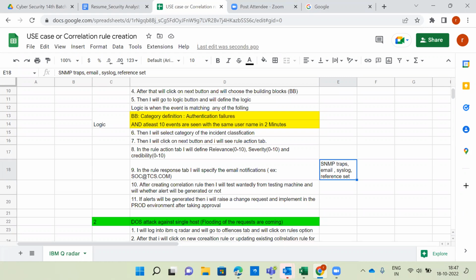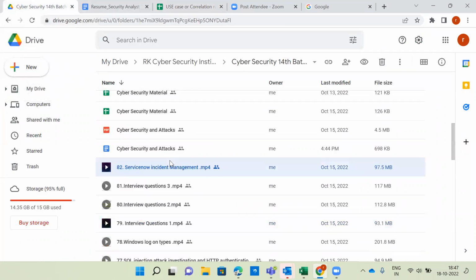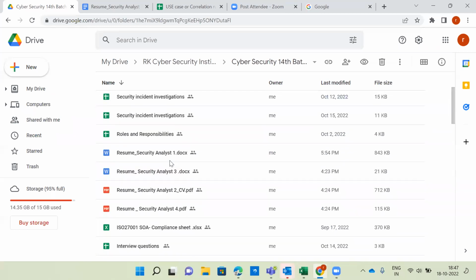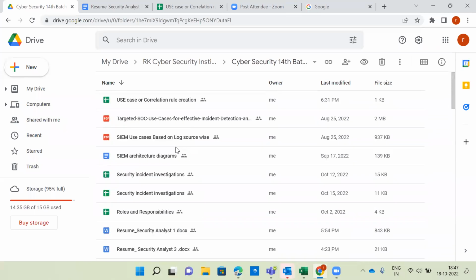So what is an example for a reference set? Source IP or destination IP, source address, port or destination port. Did you go through the IBM QRadar material?